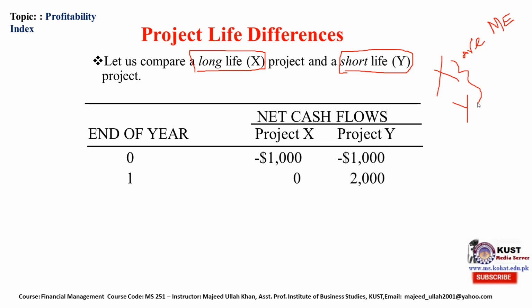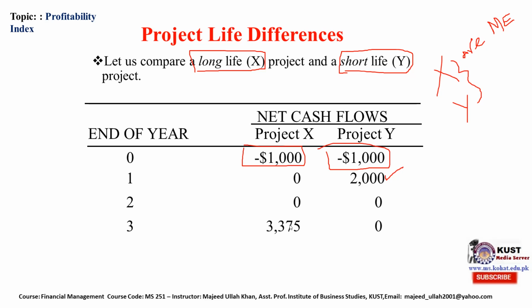Initially both projects need the same cash outflow. The initial investment requirement for both projects is the same, that is $1,000. Project Y, the short life, generates $2,000 cash flow in the first year. In the second year, both projects provide nothing to the investor.